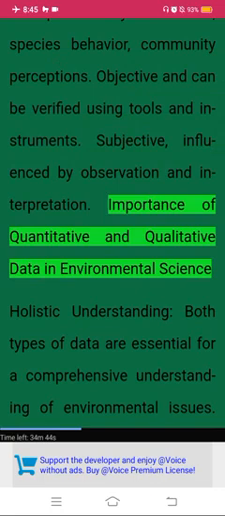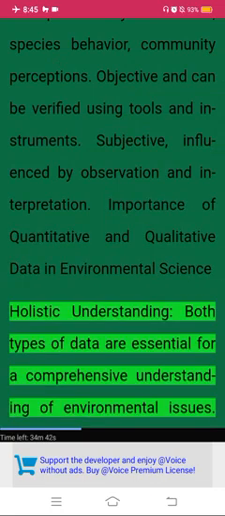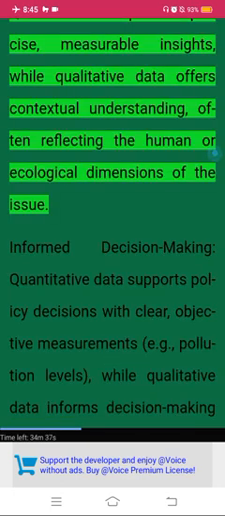Importance of quantitative and qualitative data in environmental science. Holistic understanding. Both types of data are essential for a comprehensive understanding of environmental issues. Quantitative data provides precise, measurable insights, while qualitative data offers contextual understanding, often reflecting the human or ecological dimensions of the issue.